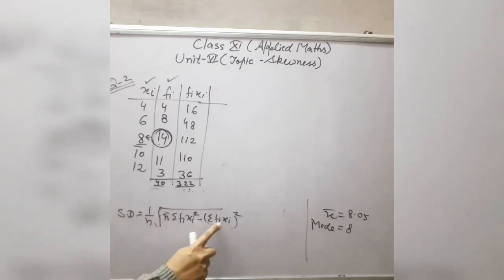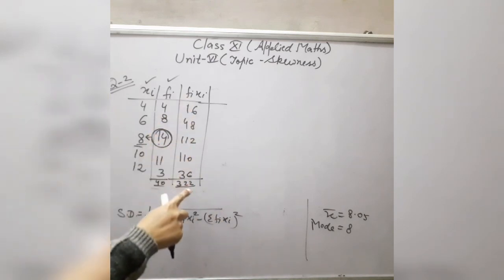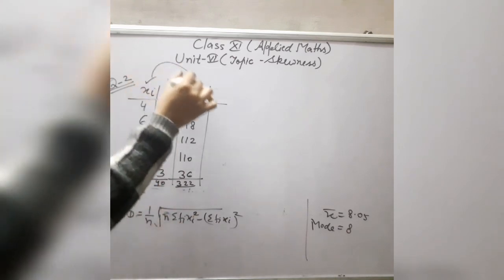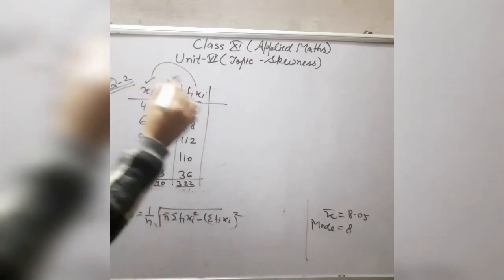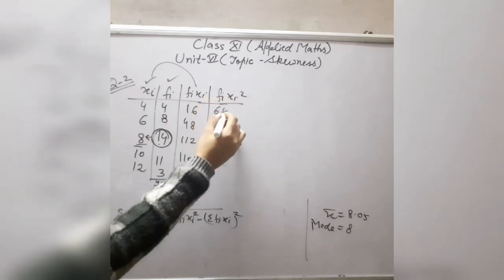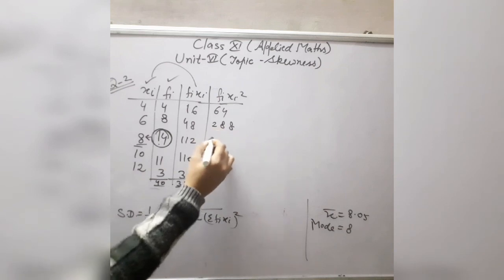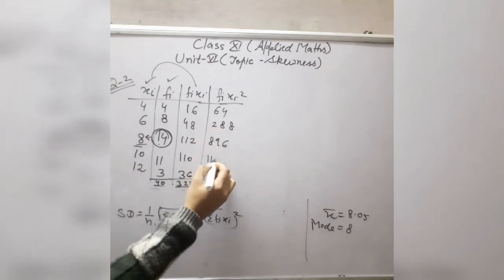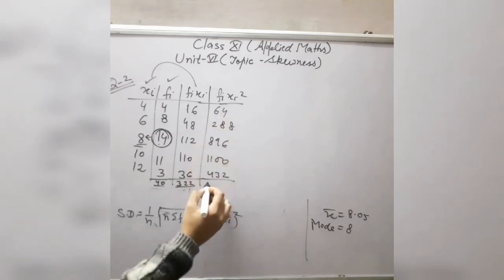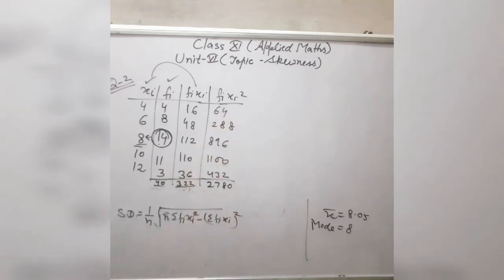For this the product fi xi is required, which we have already found, and we will make one more column, fi xi square. So we will multiply fi xi with xi. It is equal to 64, 288, 896, 1100 and 432, and the sum of this column is 2780.